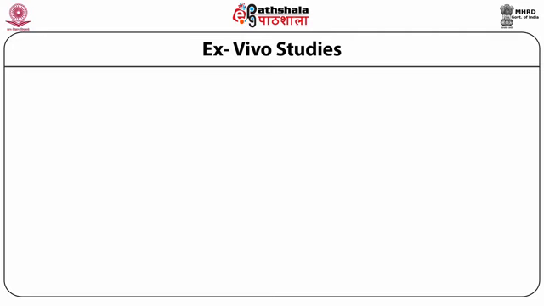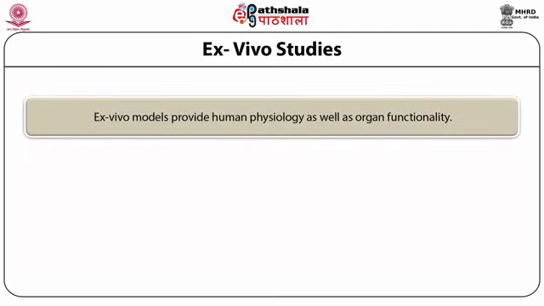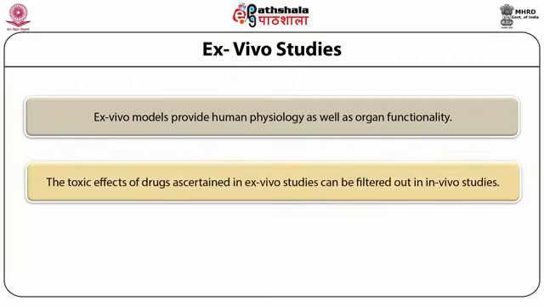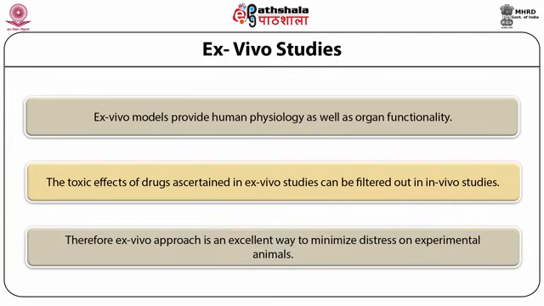Coming to the ex vivo studies, ex vivo models provide human physiology as well as organ functionality. The toxic effects of drugs ascertained in ex vivo studies can be filtered out in vivo studies. Therefore, the ex vivo approach is an excellent way to minimize the distress on experimental animals.